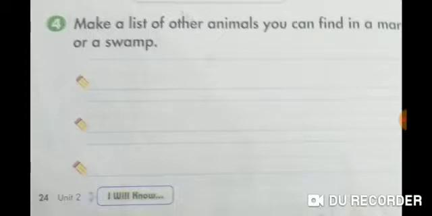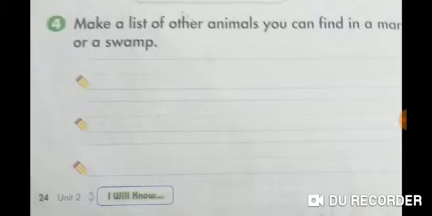I will repeat it again. Blue herons, alligators, turtles, frogs, snakes, birds, insects live in marsh or swamp environments. So dear students, you will write these on the given lines.